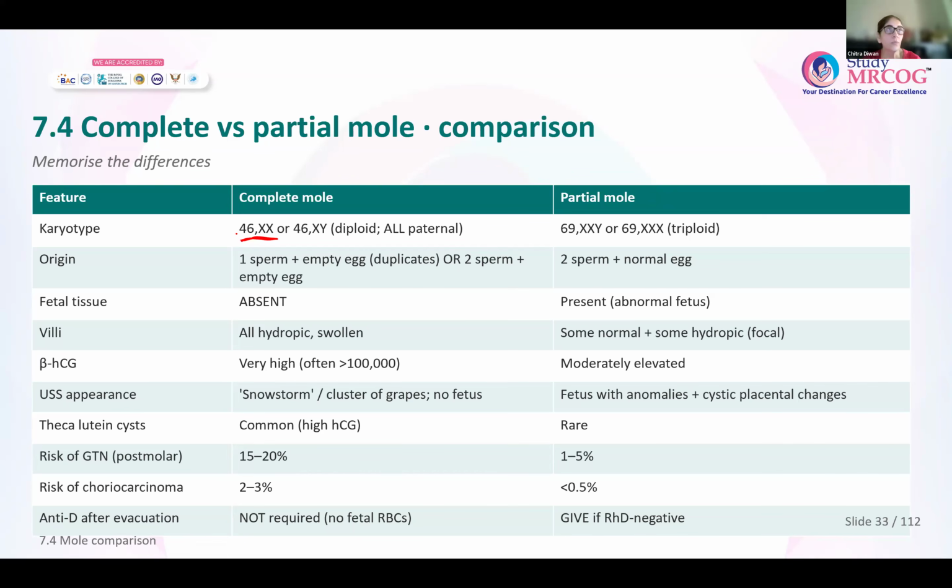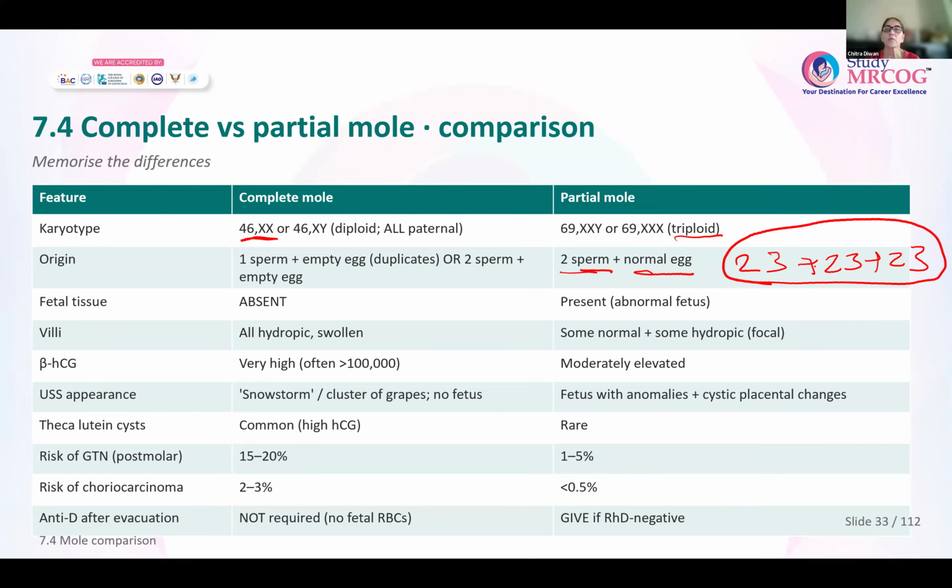As opposed to that, in a partial mole, see, it is triploid. Because how does this partial mole happen? You have a normal egg which is fertilized by two sperm. Okay, so from the normal egg you will get 23 chromosomes. From the two sperms you will get again 23 and 23. So that is why it is triploid. And in the partial mole, like the name suggests, you will have a fetus, but you will have some hydropic degeneration of the placenta. And because the karyotype is abnormal, this fetus usually doesn't grow into a normal baby. You will either have a miscarriage or you will have an intrauterine fetal death or something like that.